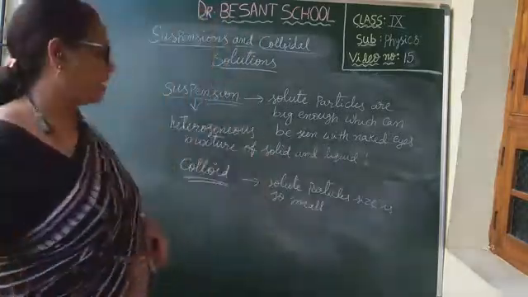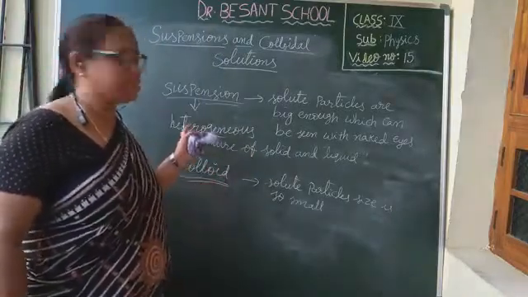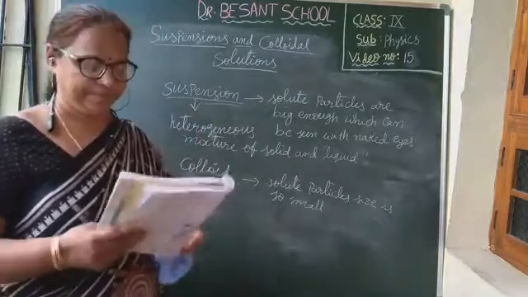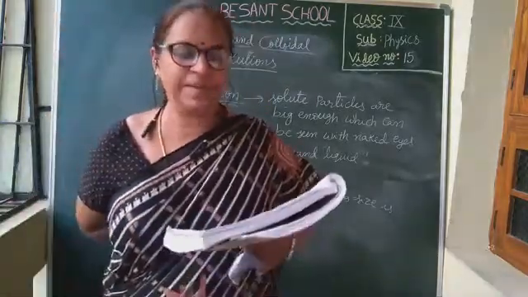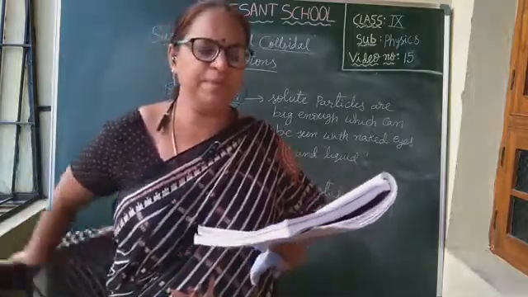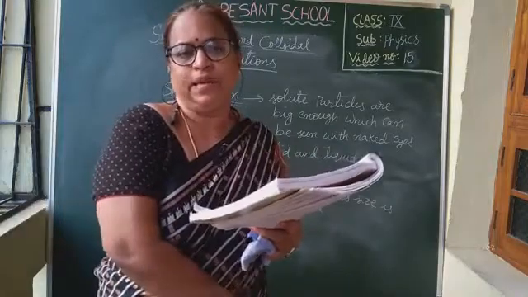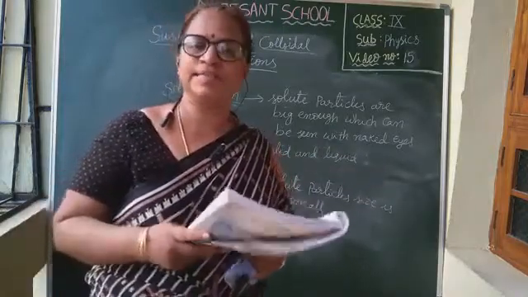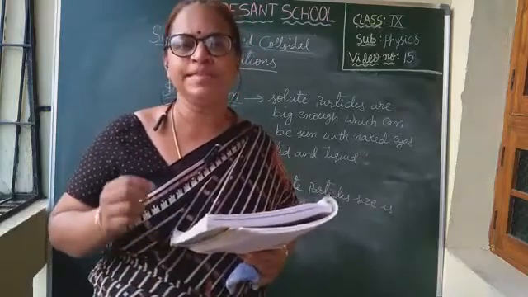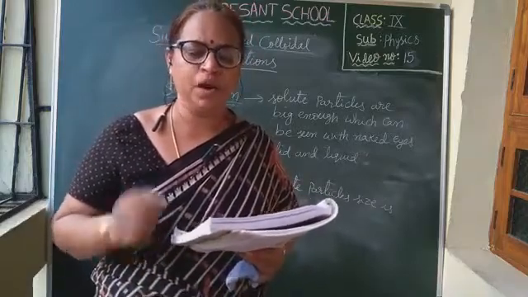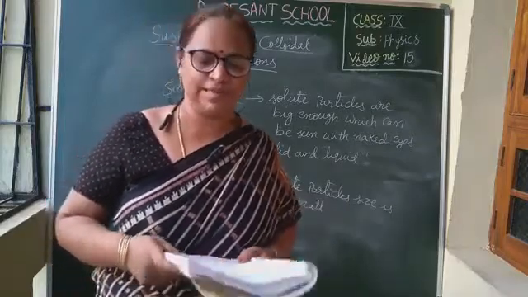I told you these particles' characters will be in between a solution, a homogeneous mixture, and a suspension. They are also called colloidal dispersions. Colloidal dispersions may appear homogeneous but are actually heterogeneous. So a large number of substances such as milk, butter, cheese, cream, gel, boot polish, and clouds in the sky, etc. are some of the examples of colloids.